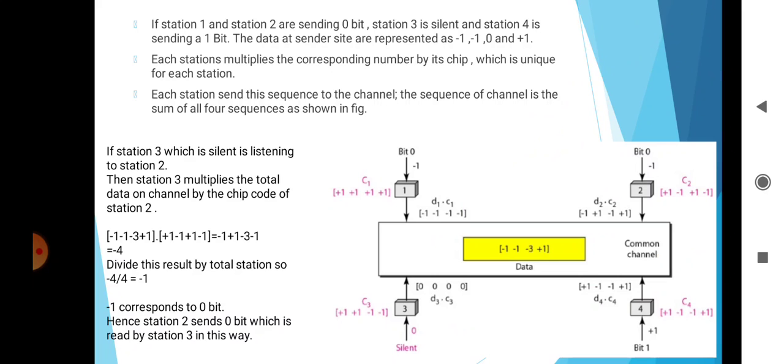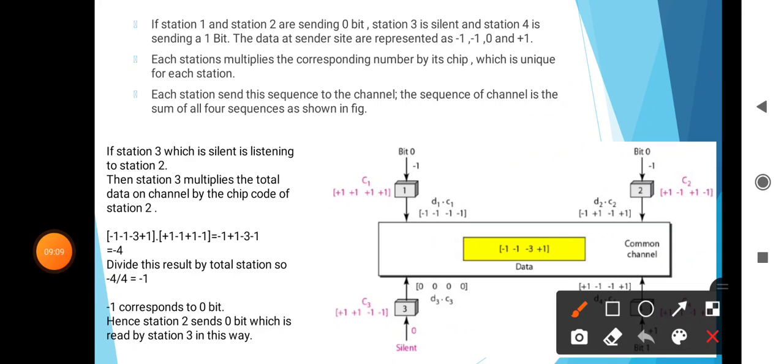But if station 3 multiplies the total data on the channel by the chip code of station 2, then how to calculate? Here this is the formula. Here the data calculation is done by using just addition.